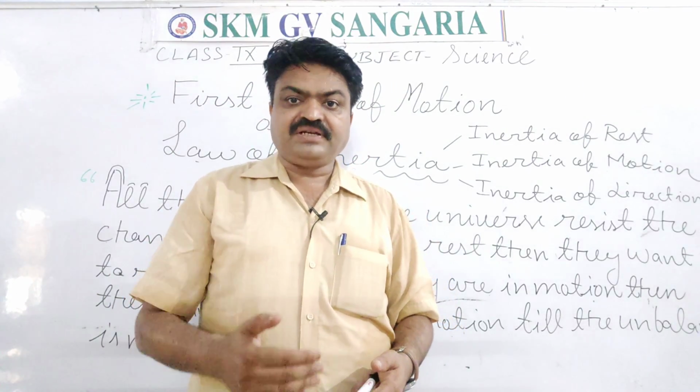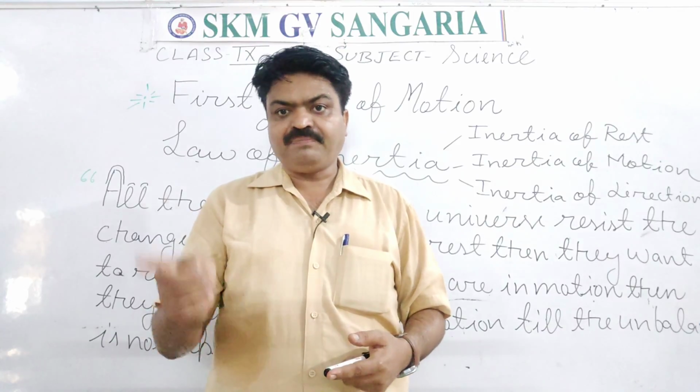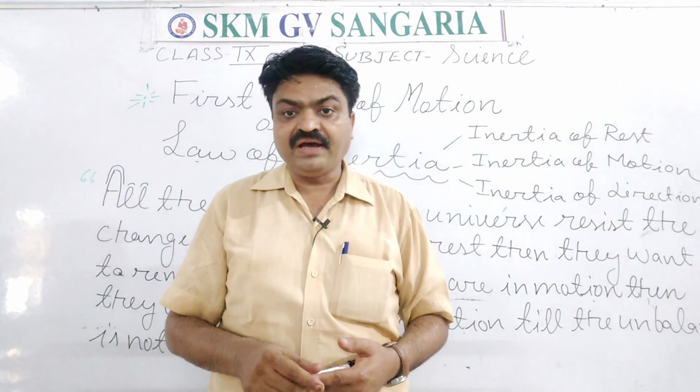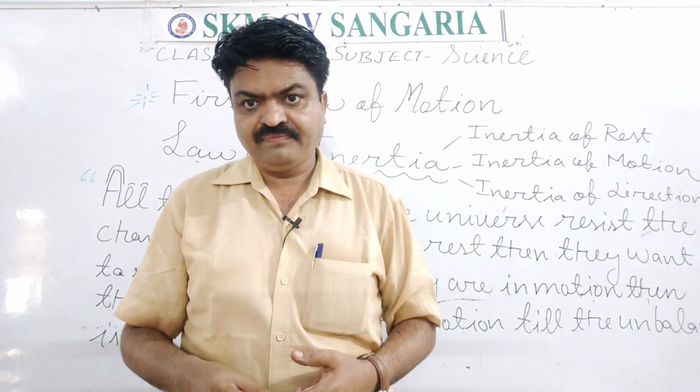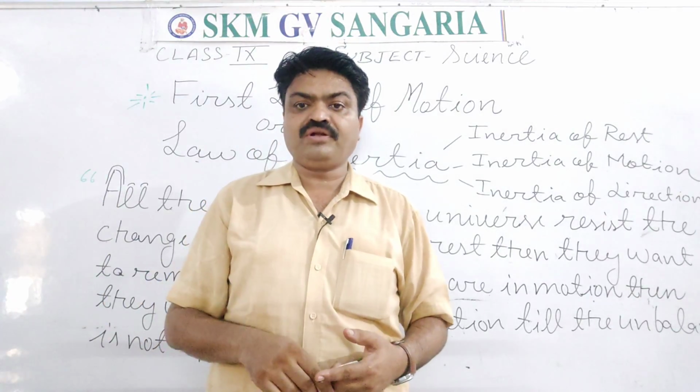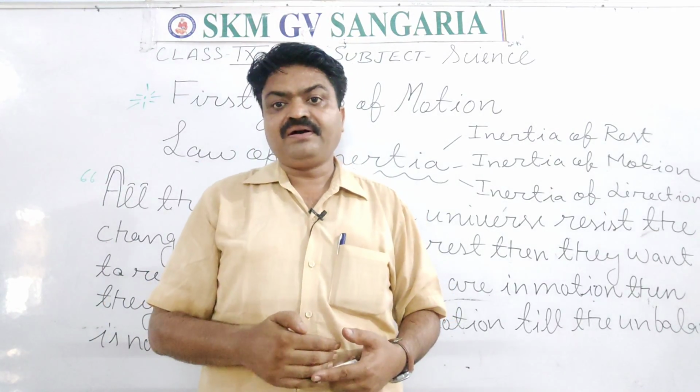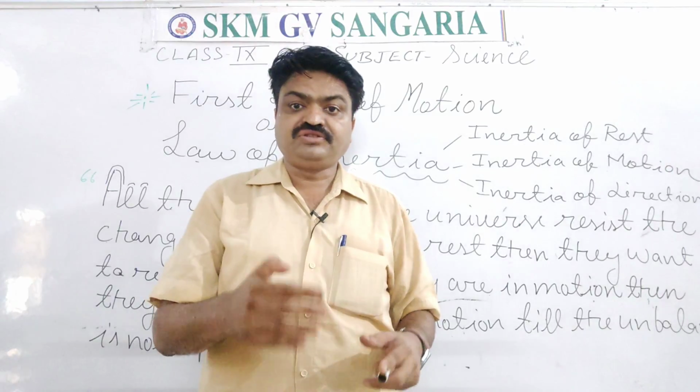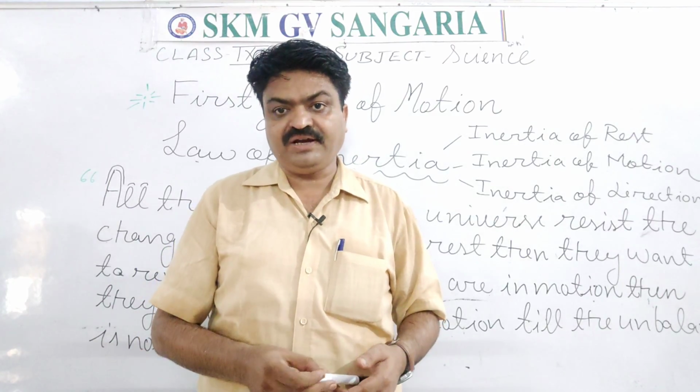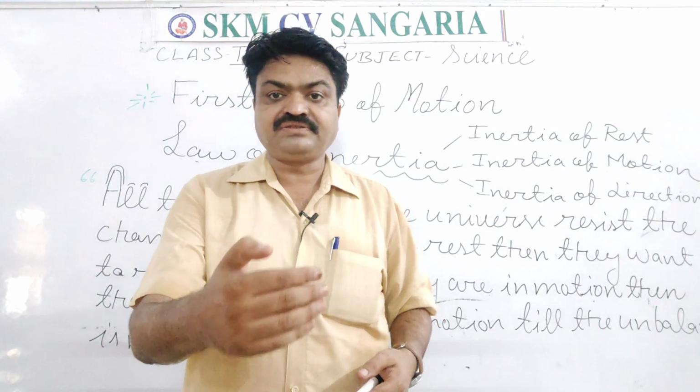If the object has more mass, then that particular object will have more inertia, and due to having more inertia, we will have to apply more unbalanced force to change the position of that object.